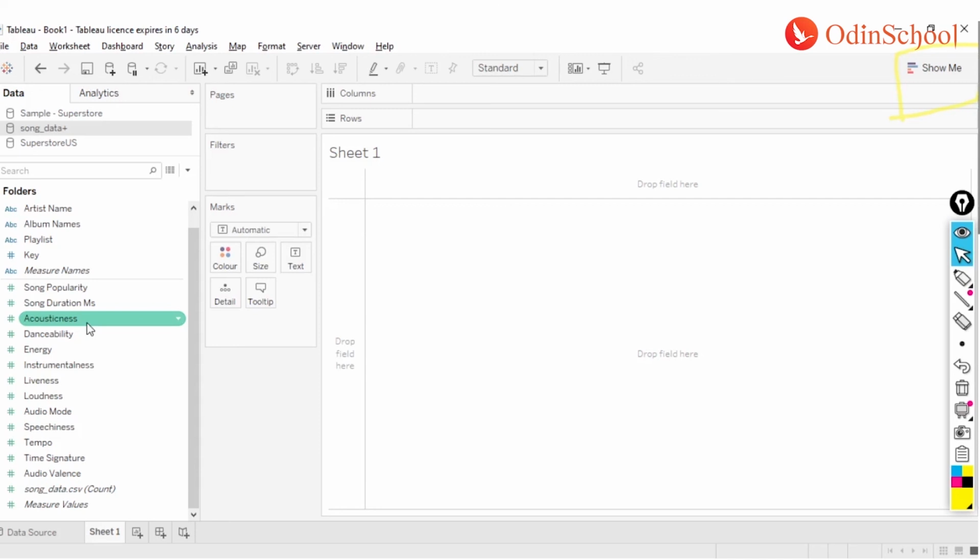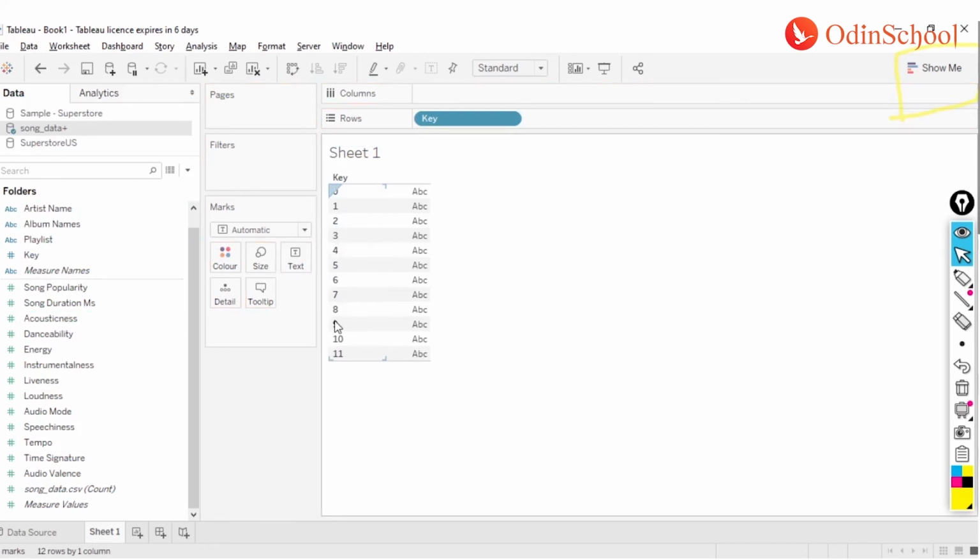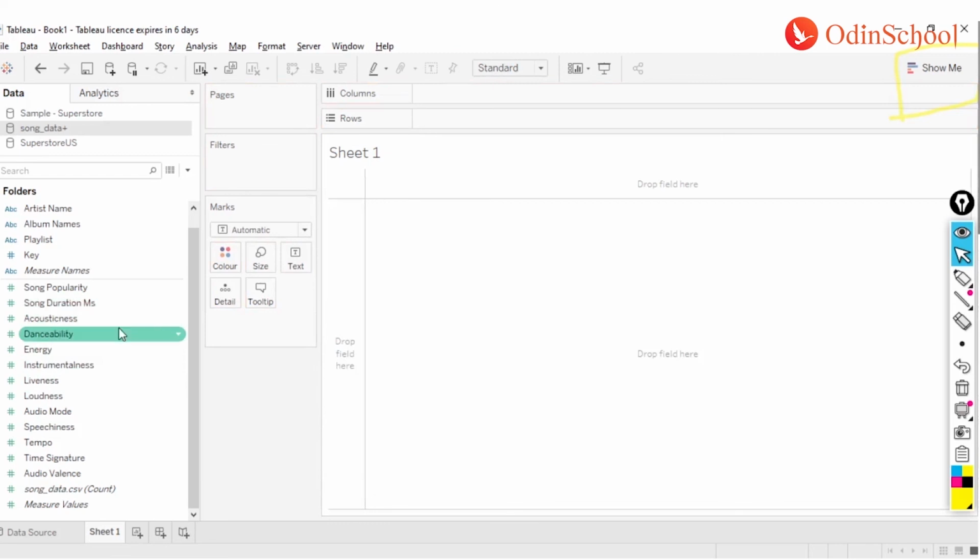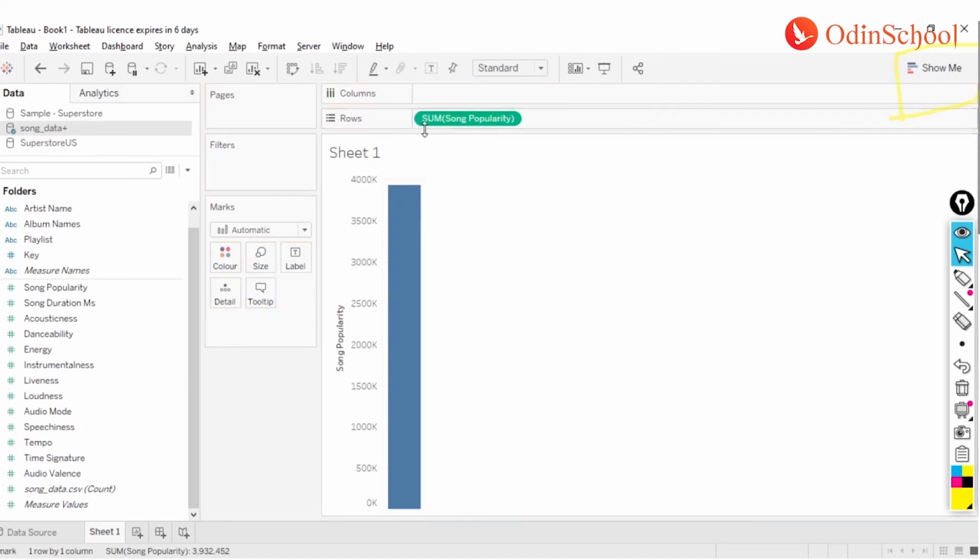A quick recap: all your non-numerical columns are your dimensions, and all the numeric columns are measures. Whenever you call a dimension, it gives you the unique values out of those dimensions. On the other hand, whenever you use a measure column, it aggregates that column, most of the time with the default behavior of sum as the aggregation, and tells you the total value against each of the dimensions in your visualization.